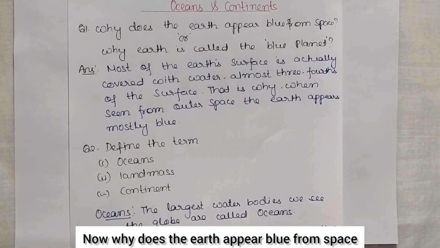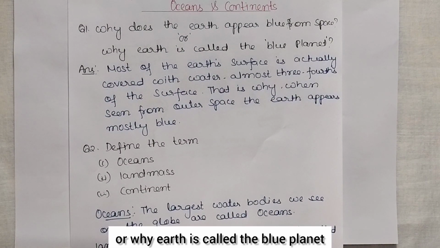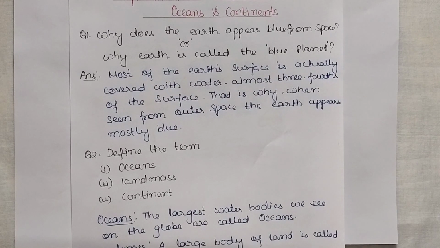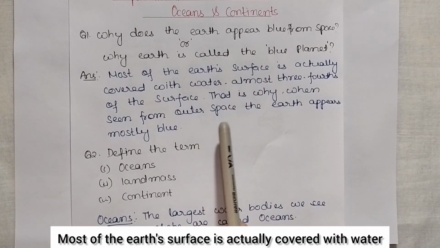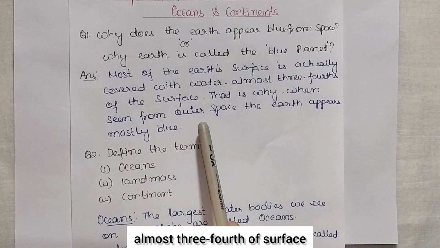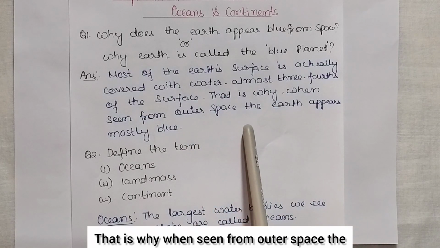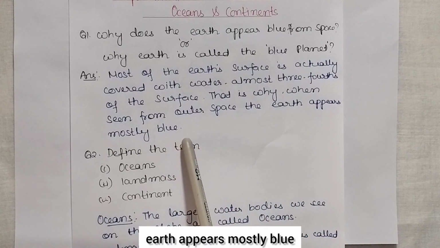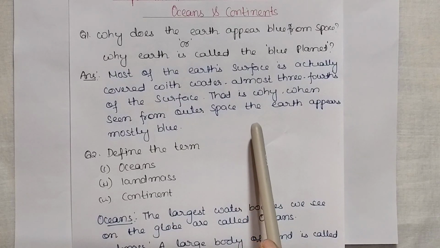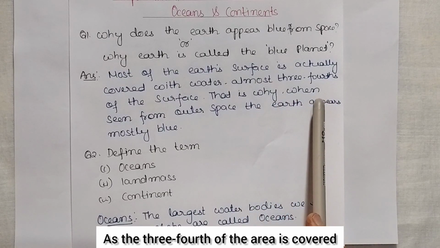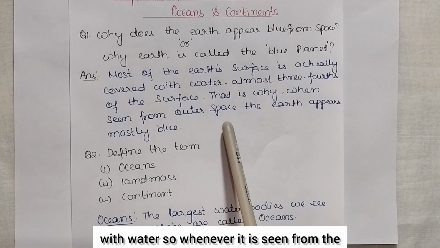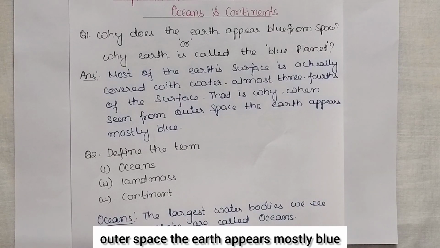Now, why does the earth appear blue from space, or why is earth called the blue planet? Most of the earth's surface is actually covered with water, almost 3/4 of the surface. That is why when seen from outer space the earth appears mostly blue. So this is the answer, as 3/4 of the area is covered with water. So whenever it is seen from outer space the earth appears mostly blue.